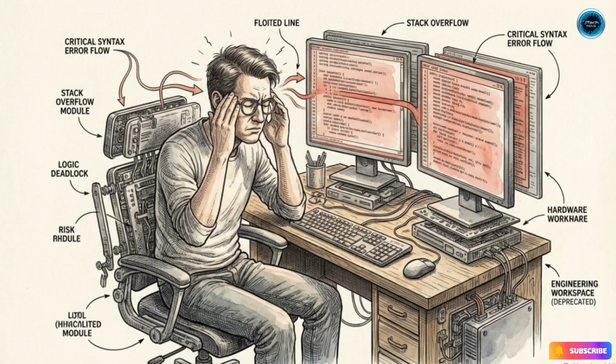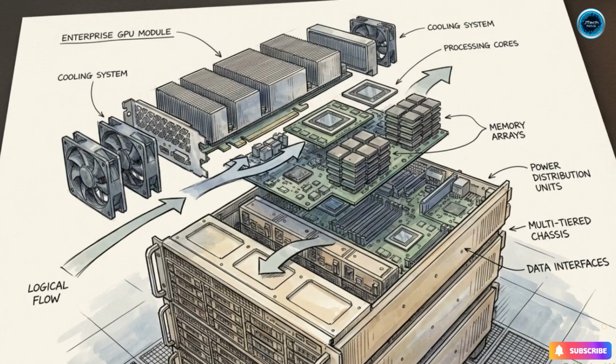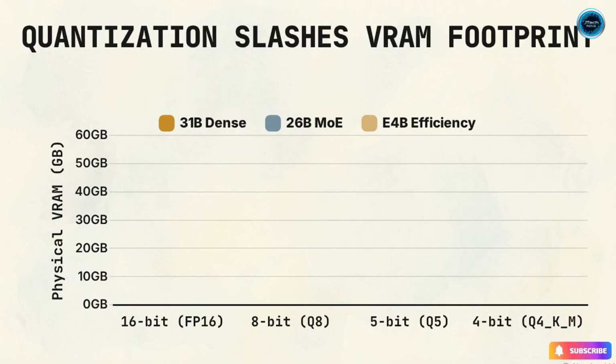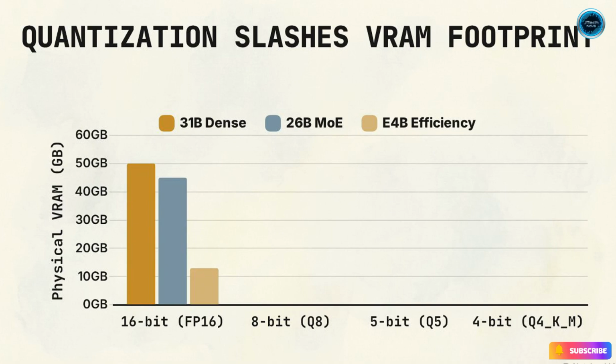Running raw, unquantized bfloat16 models locally is impractical for standard development. The 31B dense model requires a massive 80GB NVIDIA H100 GPU to run natively. To force these large architectures onto accessible silicon, engineers use quantization. This compresses the model by mathematically reducing the precision of the network's weights.